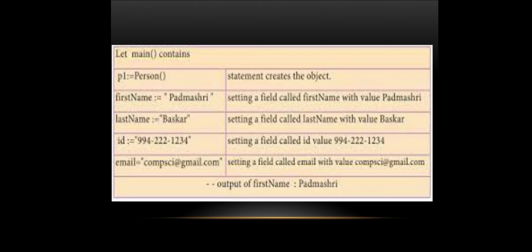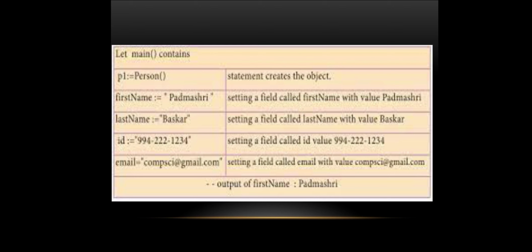The last name will be Bhaskar. It is also in double quotes as a string, setting a field called last name with value Bhaskar. And the third variable is id, setting a field called id, a set of numbers given to the variable id.